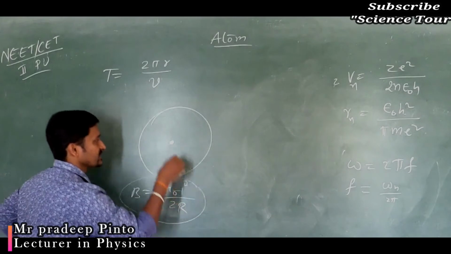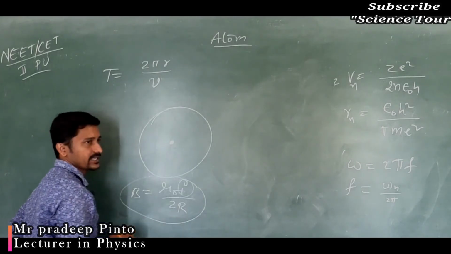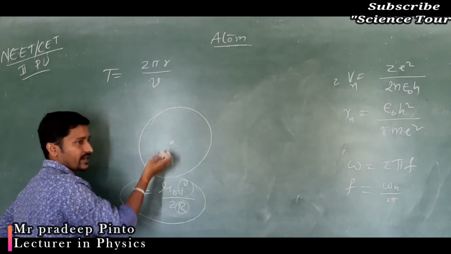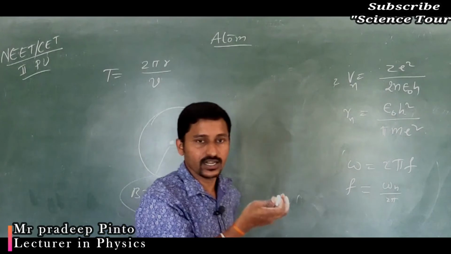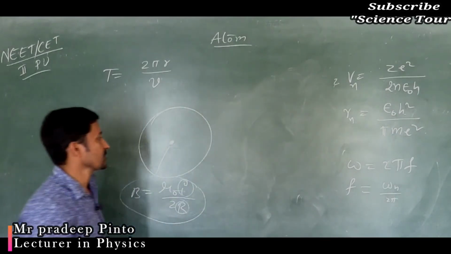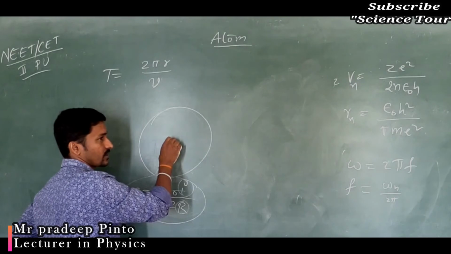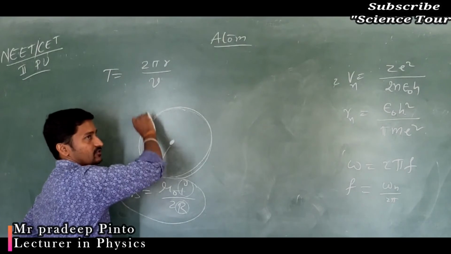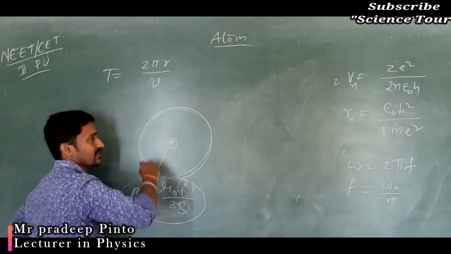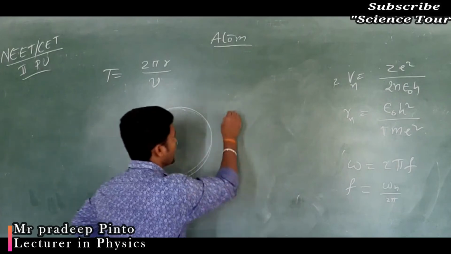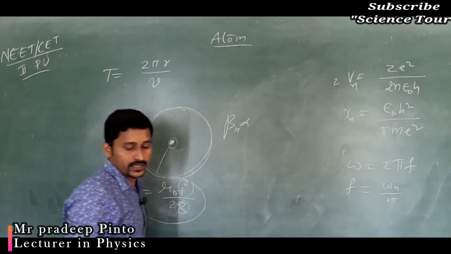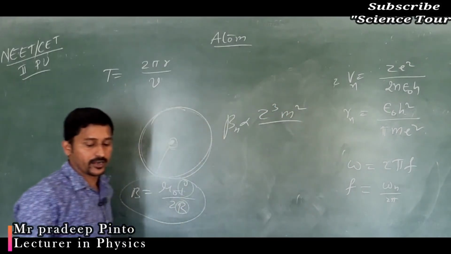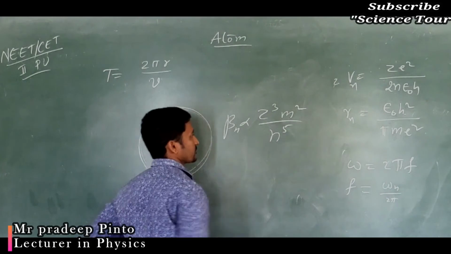But this is not the case here. I have to separately substitute R, that is the radius of that electron, and I is the current because of that electron, isn't it? So the magnetic field because of this electron, maybe the first electron, second electron, whatever, at the center of the nucleus is directly proportional to Z cubed by n to the power 5.